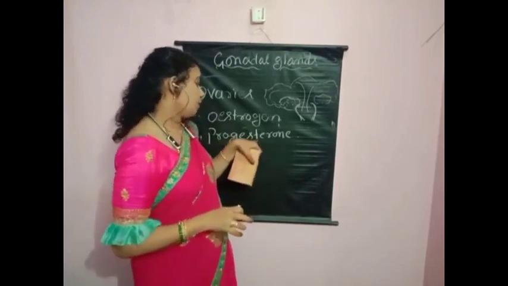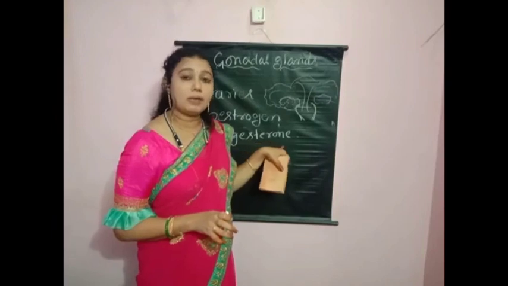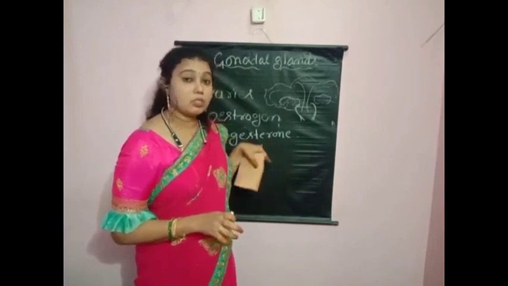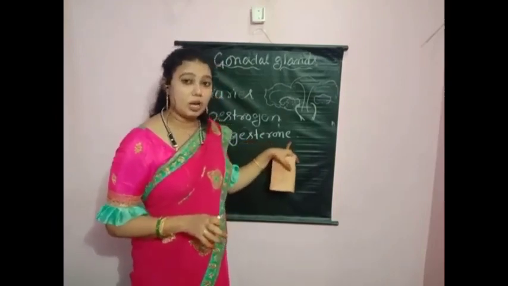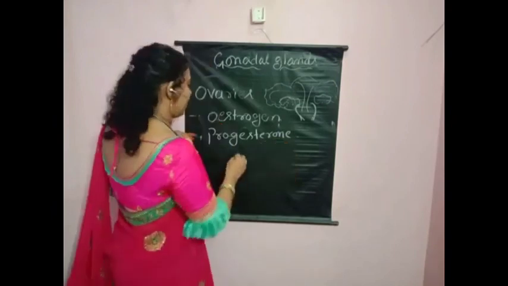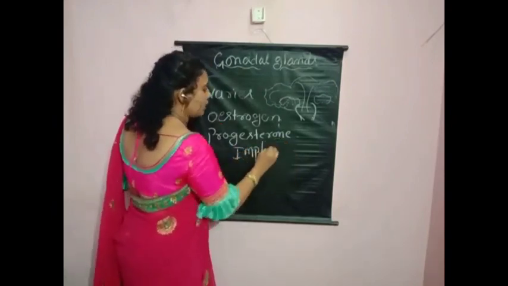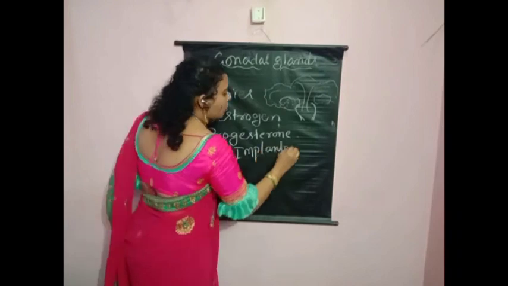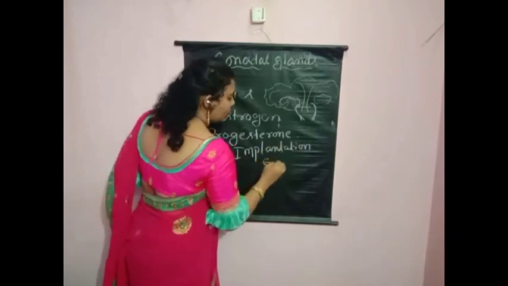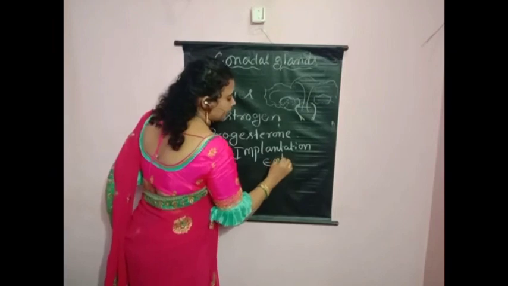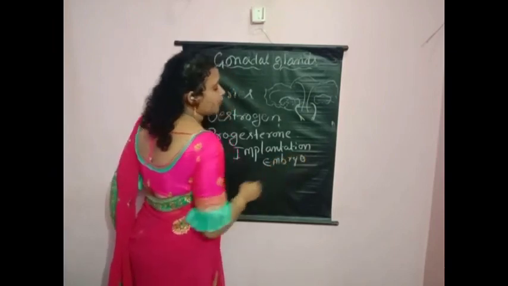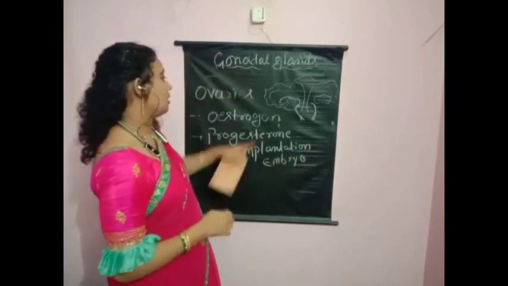Progesterone is very useful during pregnancy, children. What is the function of progesterone? Implantation of embryo during pregnancy. Okay, these are the gonadal glands, children.